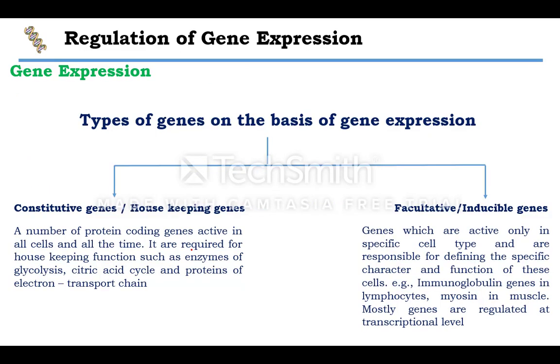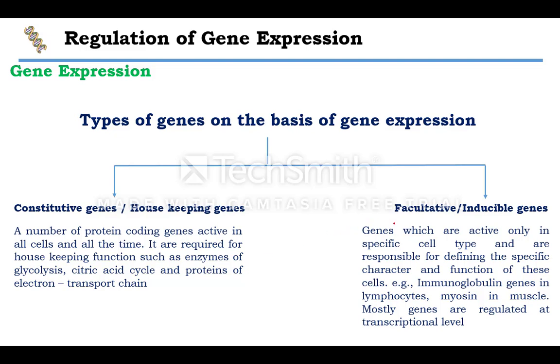Okay. Now again, there are different types of genes depending on the gene expression. Okay, there are 2 types. One is the housekeeping genes, also called constitutive, because these keep on working at all times, because you see respiration is taking place at all times. So the enzymes required for glycolysis, the citric acid cycle, and proteins for the electron transport chain are required at all times. So these genes are functioning at all times and hence are called housekeeping genes or constitutive genes.